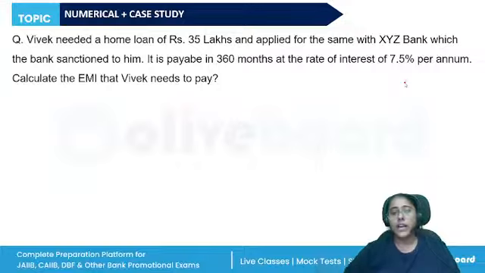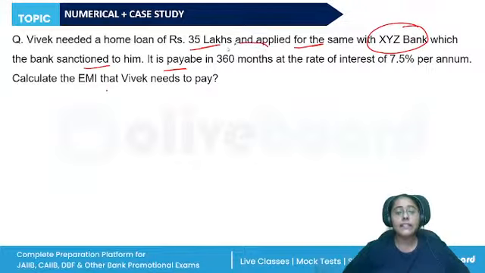Now we are left with certain case studies. All of the remaining questions are the case studies from your module B. We'll be covering some of them, and the remaining I will give you for practice. Vivek needed a home loan of 35 lakhs and applied for the same with XYZ bank, which the bank sanctioned to him. It is payable in 360 months at the rate of interest 7.5% per annum. Calculate the EMI that Vivek needs to pay. This question was asked in the previous exam cycle.